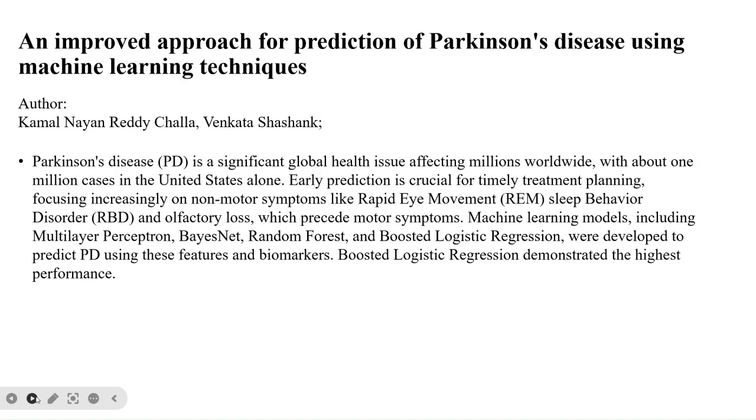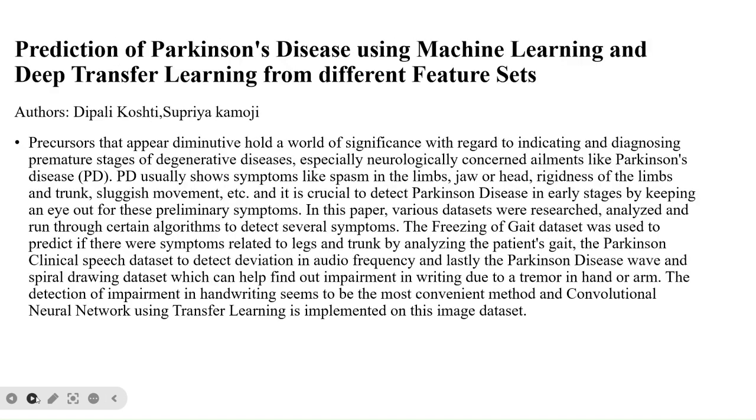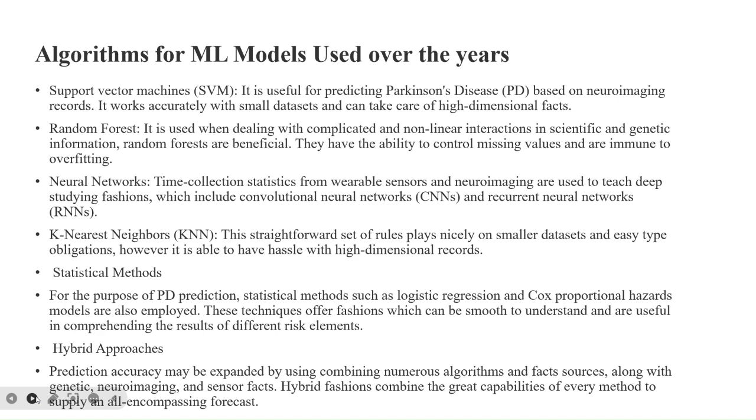Survey. One of the existing models is proposed by Kamal Narayan Reddy and Venkata Shashank, entitled Improved Approach for Prediction of Parkinson's Disease Using Machine Learning Techniques. This model efficiently focuses on non-motor symptoms such as rapid eye movement sleep behavior disorder and olfactory loss, which precede the motor symptoms. They used various ML techniques such as multilayer perceptron, Bayesian network, random forest, and boosted logistic regression, and they found that boosted logistic regression performed the best among all the above mentioned.